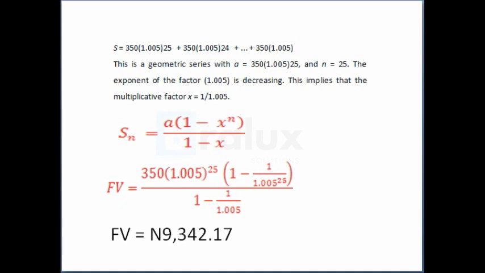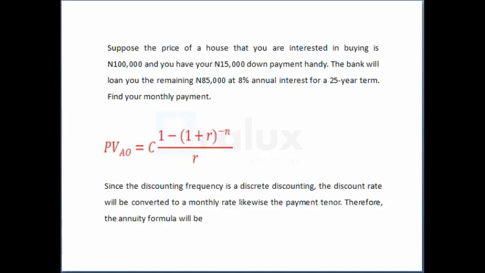So this one is a typical example of an annuity. Since the discounting frequency is discrete, the discount rate will be converted to a monthly rate, likewise the payment tenure. Therefore, the annuity formula will be this.